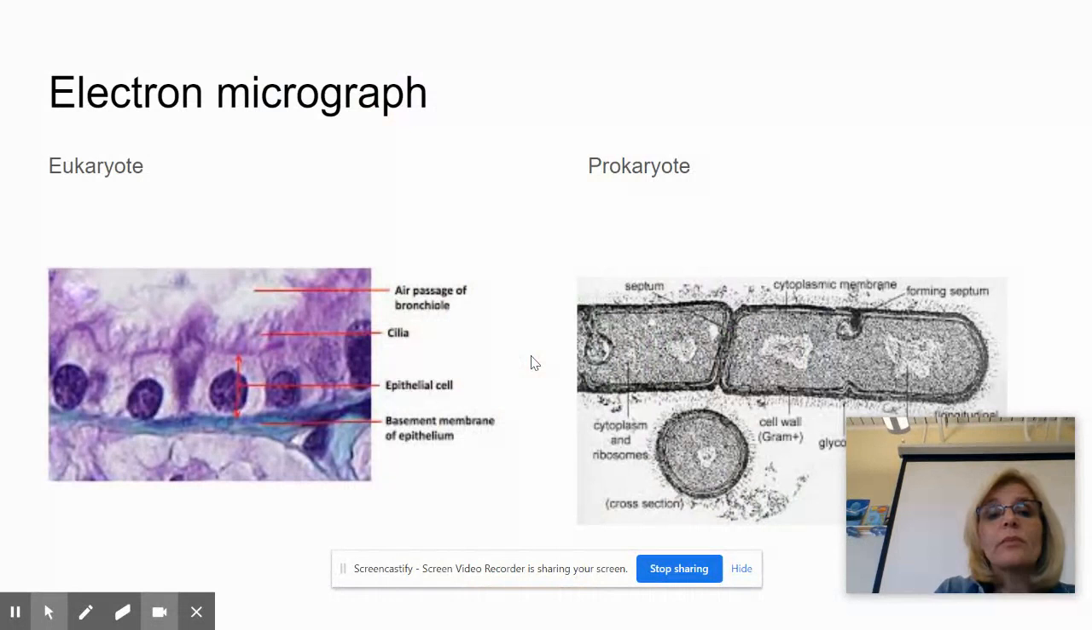Okay. Now, on the other hand, these are electron micrographs, which means these are taken through an electron microscope. Wow, what a difference, right?